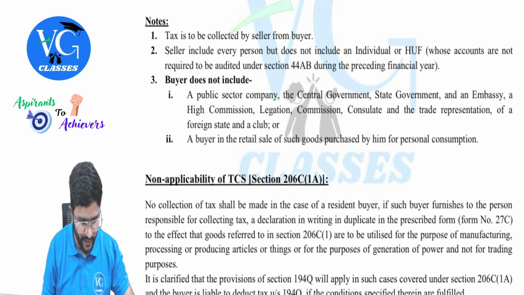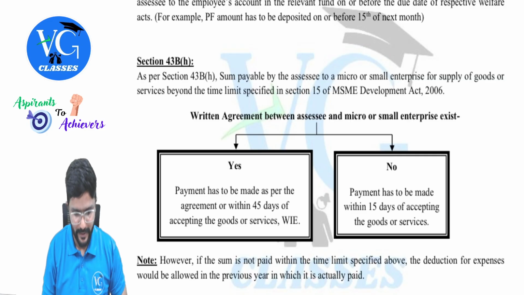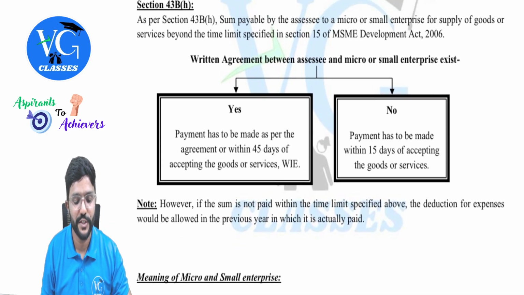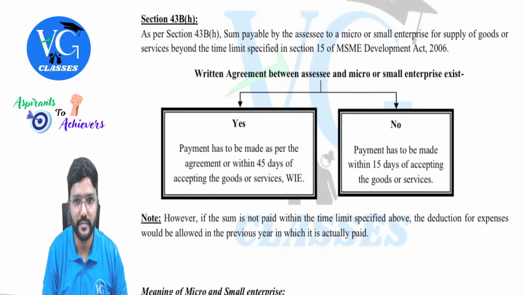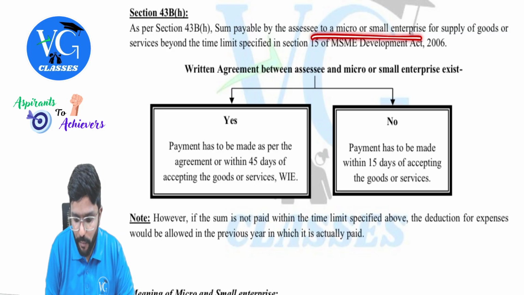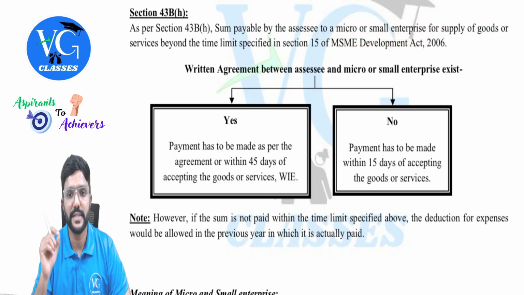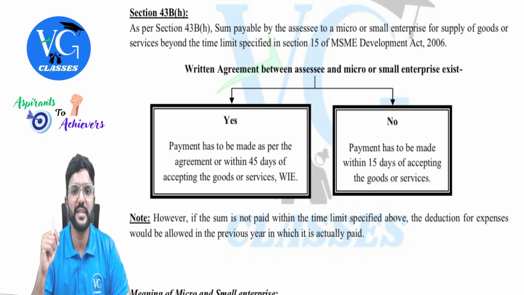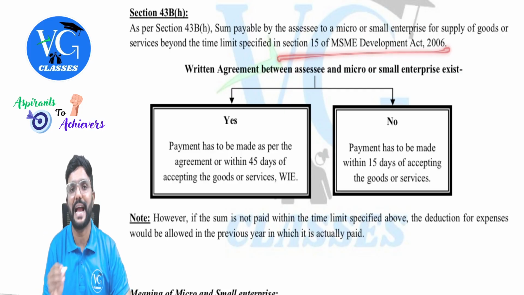Just a minute, I will open it. You also come to that point in PGBP head, 43BH. You can see: sum payable by the assessee to micro and small enterprise for the supply of goods or services beyond the time limit specified in section 15 of MSMED Act.